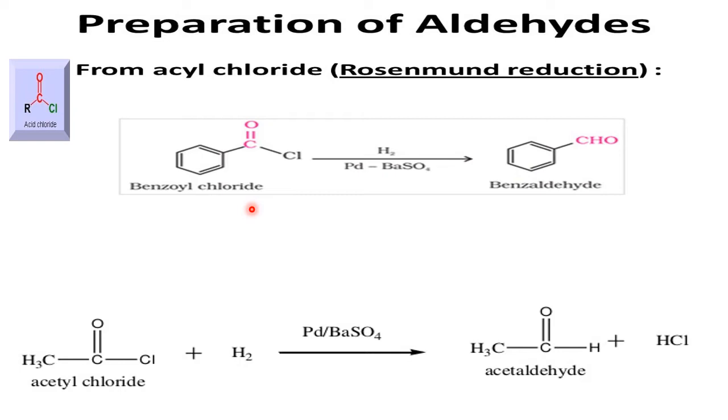In the same way, for the aliphatic acyl chloride CH3COCl, you add one H to get CH3C double bond O H, that is the CHO aldehyde group, and the Cl with H goes as HCl. In this way we prepare aldehydes from acyl chloride, and this is the research work of Rosenmund. That's why this reaction is called the Rosenmund reaction, or Rosenmund reduction, because we are adding hydrogen here.